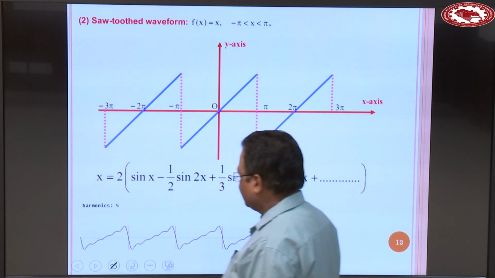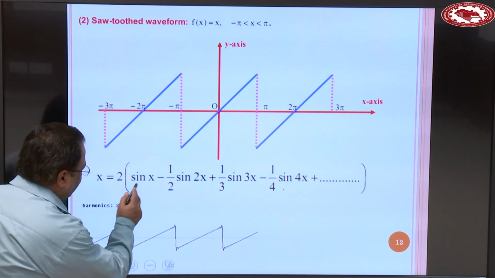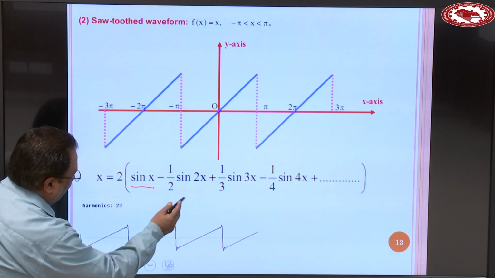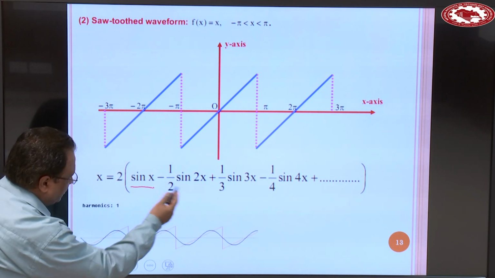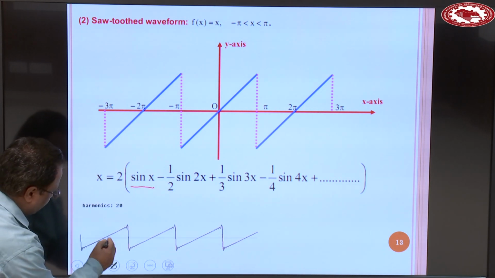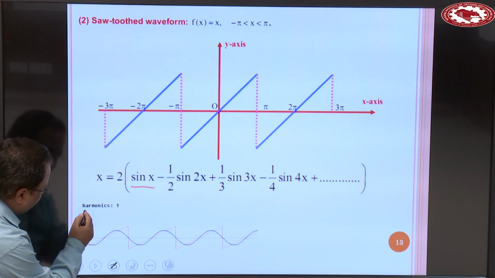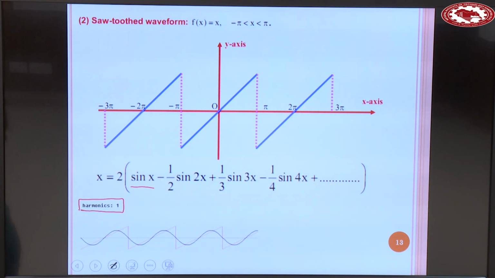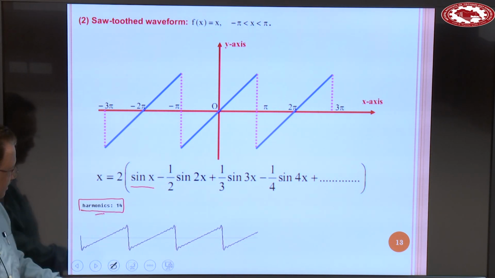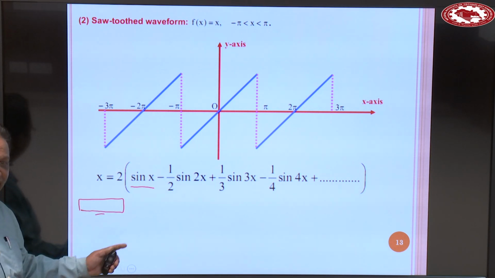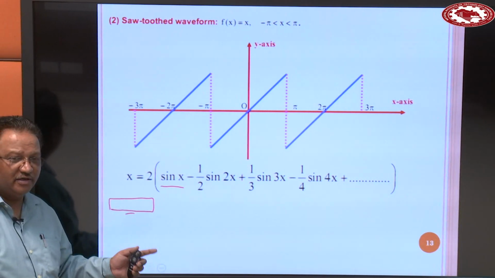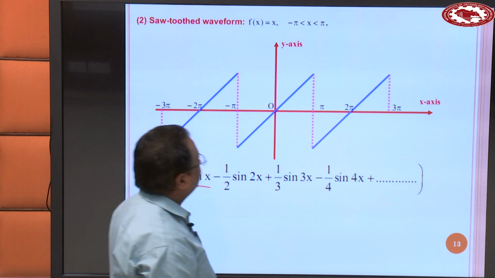Now again see, when we have one term, the curve is like this. If we consider 2 harmonics, then we get it like this. Here the harmonics vary from 1 to 25. So after 25 terms you will get this series, and this series converges to f(x) is equal to x.